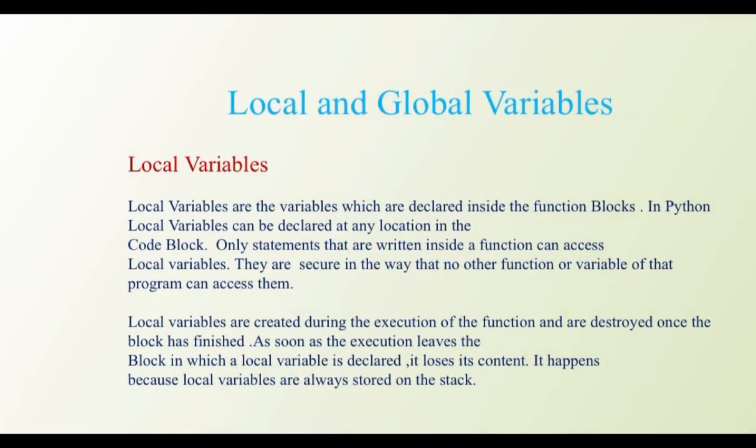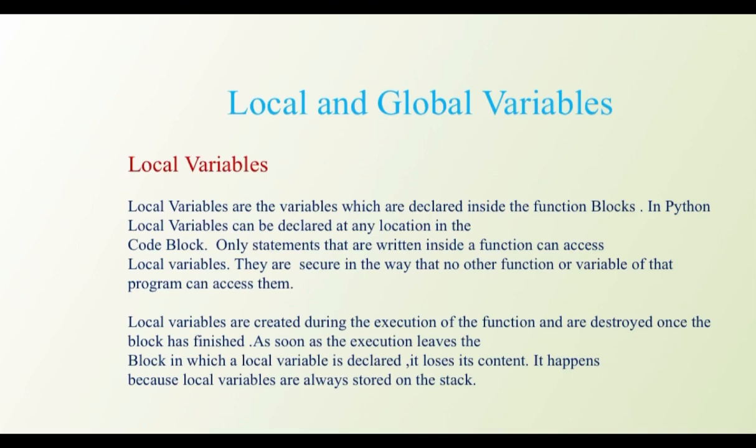The first topic is local and global variables. What are local variables? Local variables are the variables which are declared inside the function blocks. In Python, local variables can be declared at any location in the code block. Only statements that are written inside a function can access local variables. They are secure in a way that no other function or variable of that program can access them.